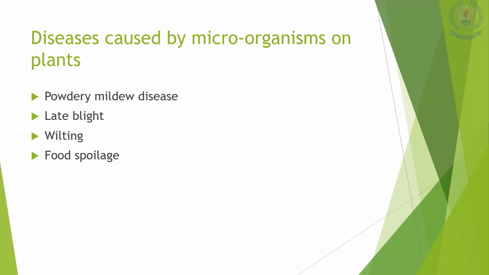Late blight is caused by a fungus. The potato plant can be affected. Brown spots will appear, and later the spots will turn black and affect the whole plant. Wilting is caused by fungi or bacteria. Xylem is the part which transports water throughout the tree. The xylem gets affected in this wilting disease, therefore it doesn't function properly, and the plant withers due to the poor supply of water.